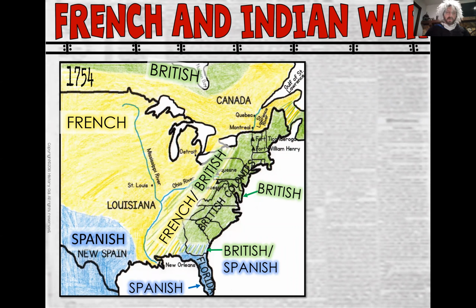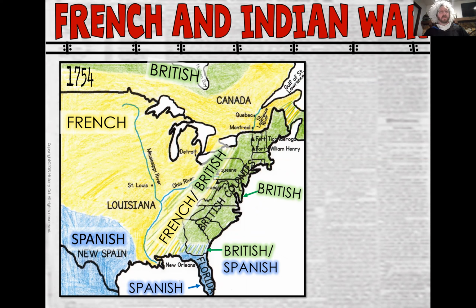Now, what you do need to do at this point is make sure you have some kind of, hopefully you've got your colored pencils, and you need to go ahead and use this map right here that you see up on the screen as your guide to color the map that's in your notes.